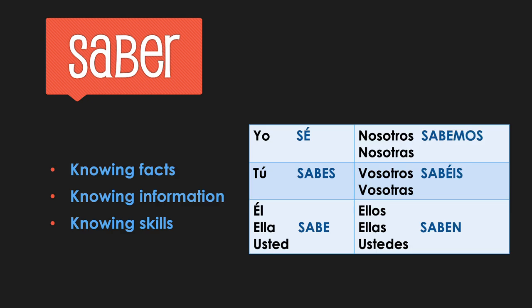Then we have two verbs that mean to know. The verb saber is for knowing facts and information and skills, so more mental knowing. And the yo form is irregular. Sé, yo sé, otherwise normal. Sabes, sabe, sabemos, sabéis, saben.